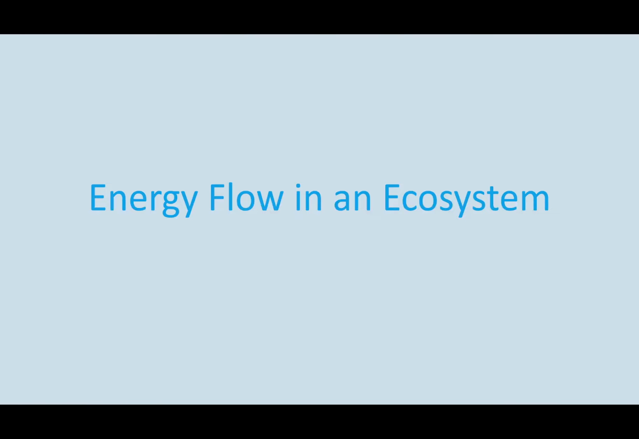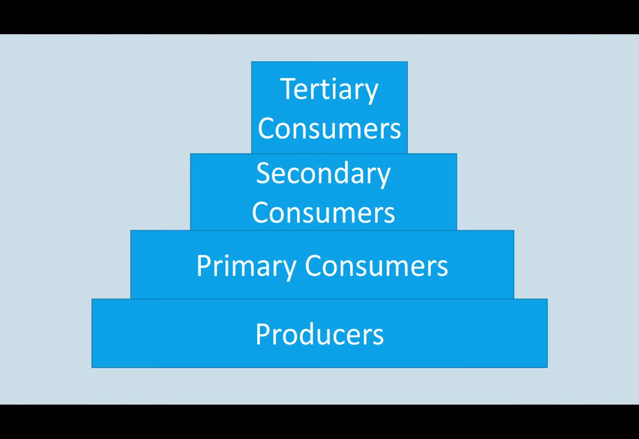In today's note, we're going to be looking at the energy flow in an ecosystem. So we've seen this before. That's a pyramid of basically the hierarchies or the different trophic levels in an ecosystem, similar to our food pyramid